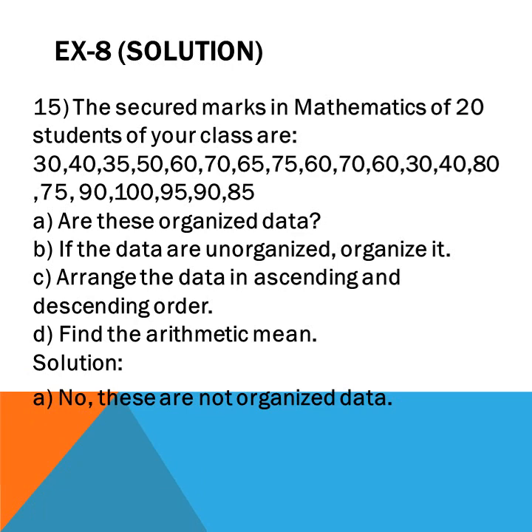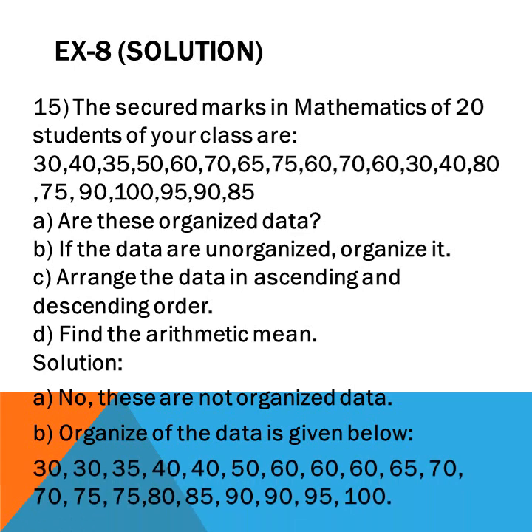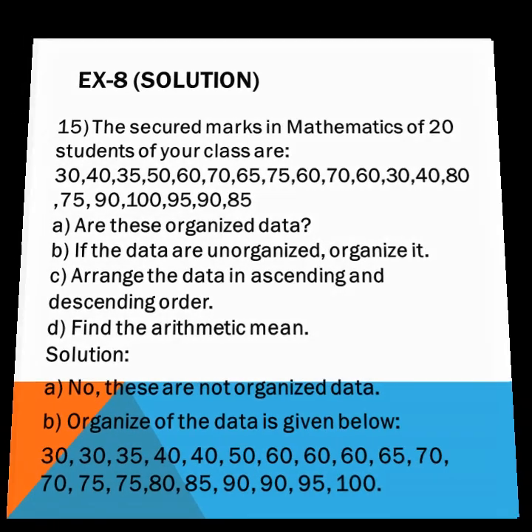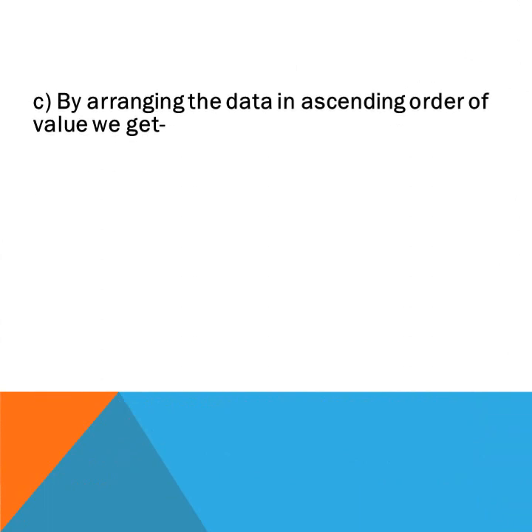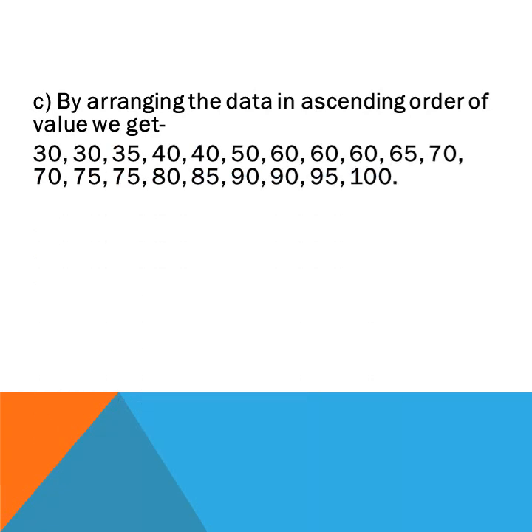you can see the data, there is no order, so these are not organized data. So, as it is not organized data, we will organize it now in ascending or descending order. It's your choice. So in ascending order we get this, and in descending order we get this.